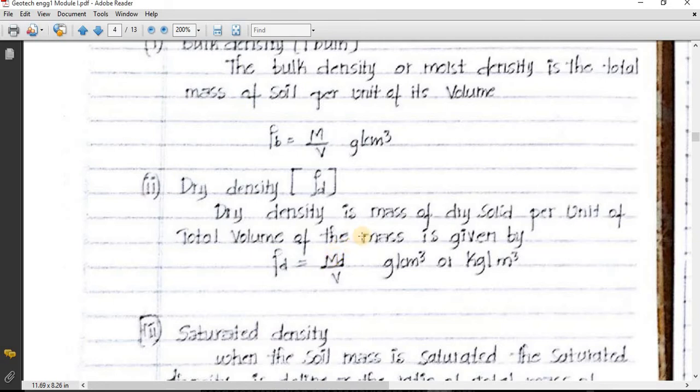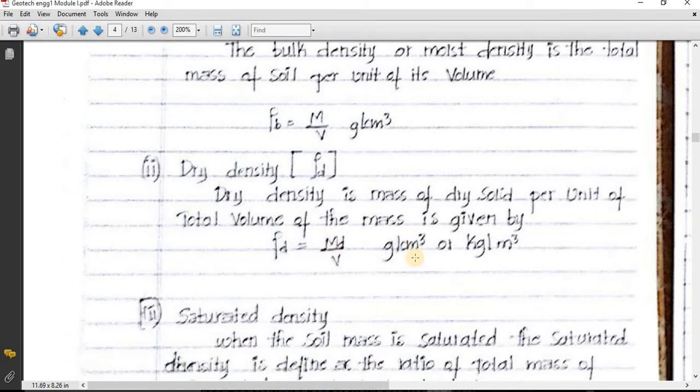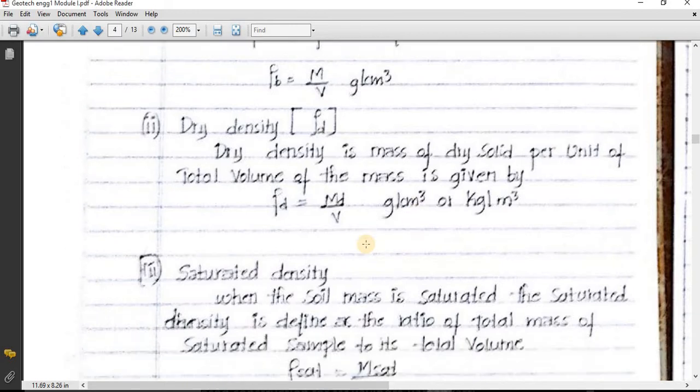Without the mass of water, it is mass of only soil solids. So dry density is a ratio of mass of dry solid divided by total volume. The unit for this also is gram per cc or kg per meter cube.